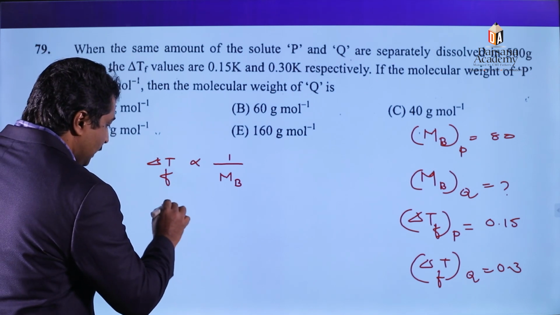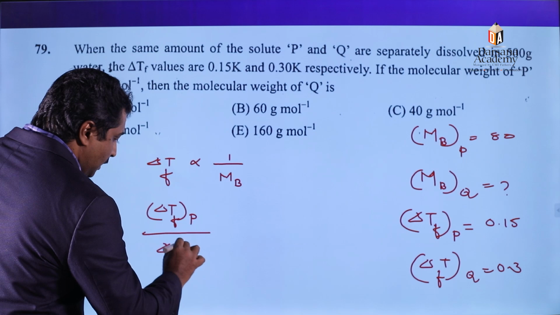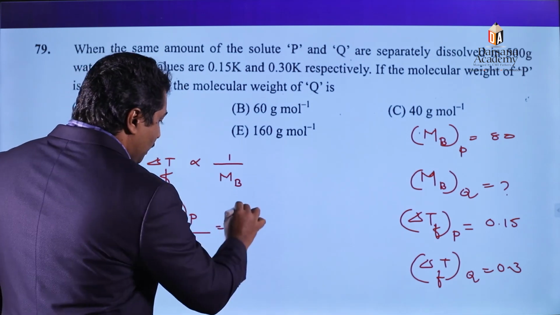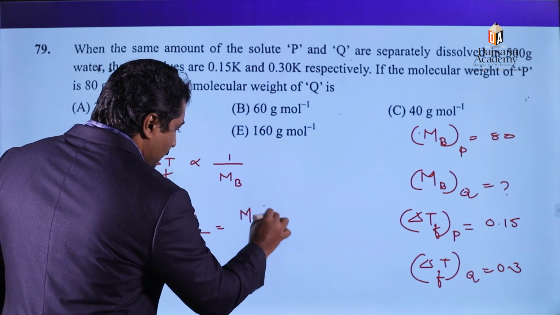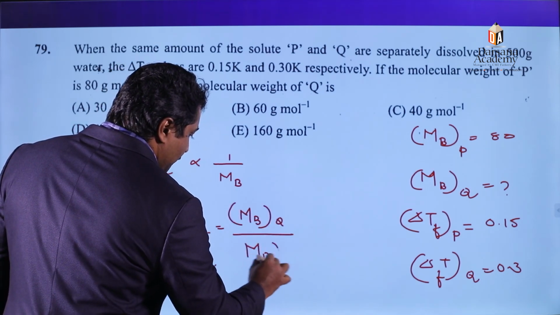Therefore, here we can express it as delta Tf of P divided by delta Tf of Q is equal to molecular mass of Q divided by molecular mass of P.